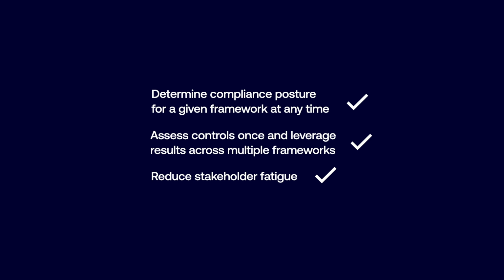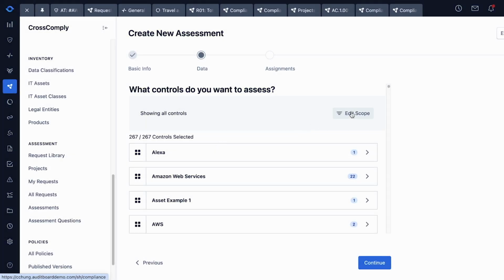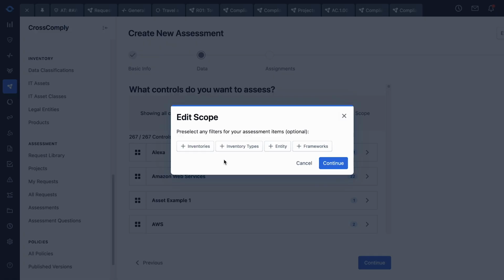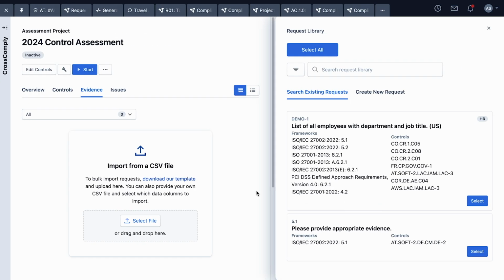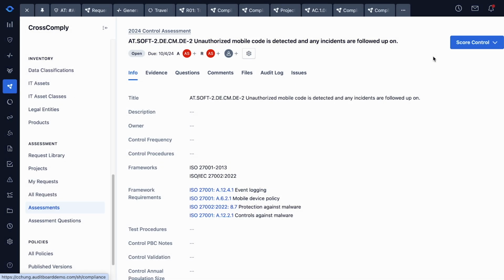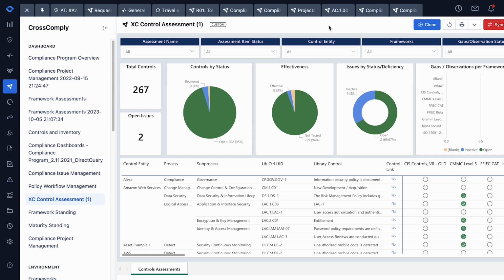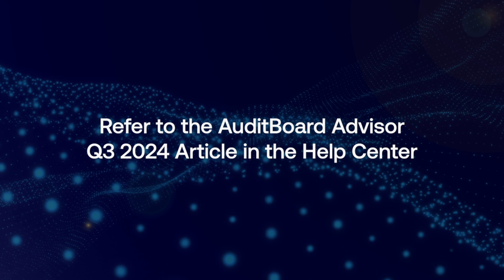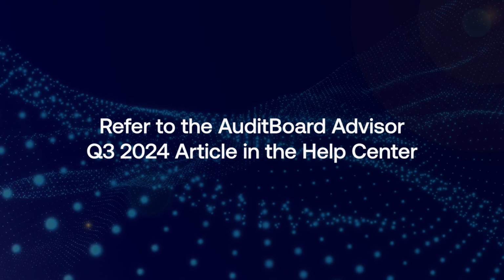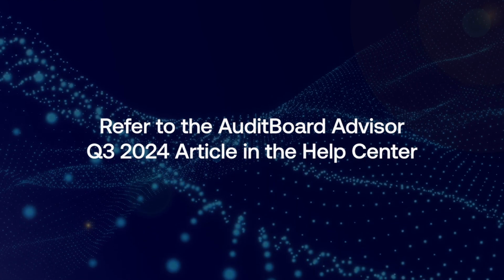Teams can easily scope controls for an assessment based on mappings to a given framework or inventory object. Collect evidence as part of the control assessment. Conclude on the effectiveness of a control and create issues for controls marked as ineffective, and track and report on control assessments.